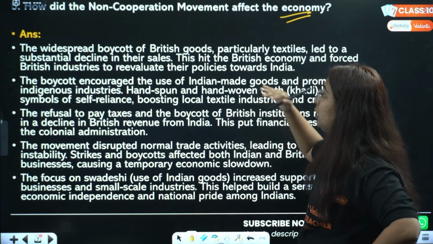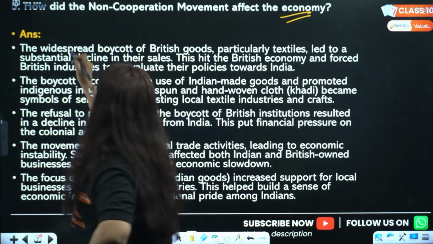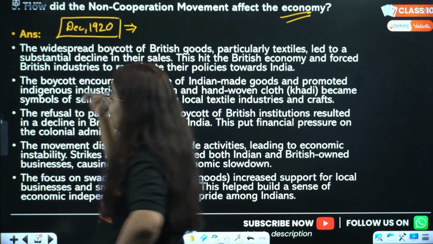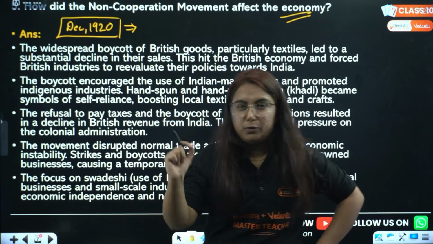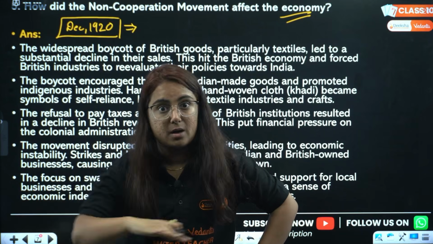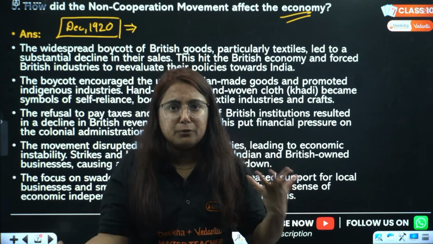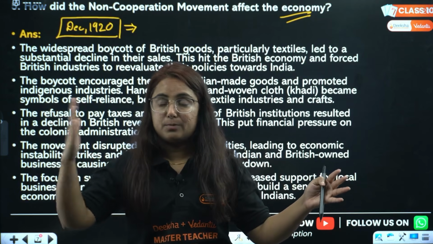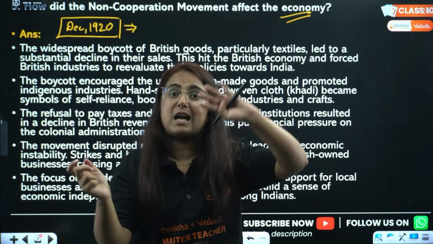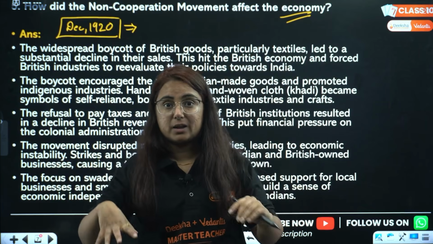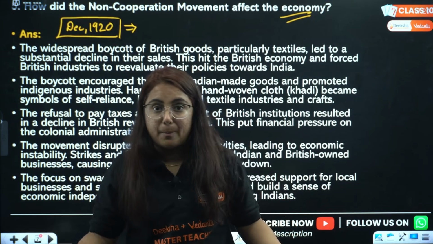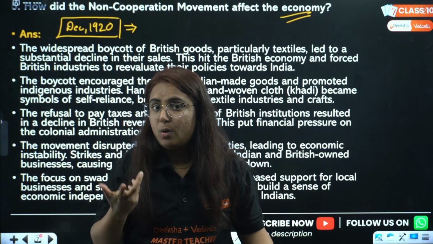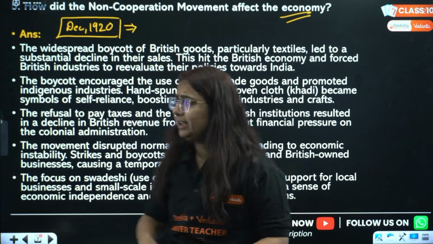The non-cooperation movement formally started in December 1920, with a plan and a program that we would boycott all foreign goods. Foreign goods would be burned in bonfires, women would picket around foreign liquor shops, and there would be a boycott of institutions belonging to the British. In that, we were naturally affecting the economy. We were burning their clothes which were being sold in the market and stopping their liquor from being sold. How will it affect the economy? Definitely, it was the target.